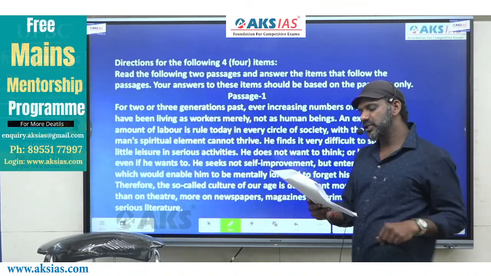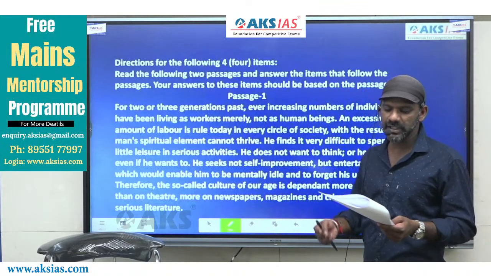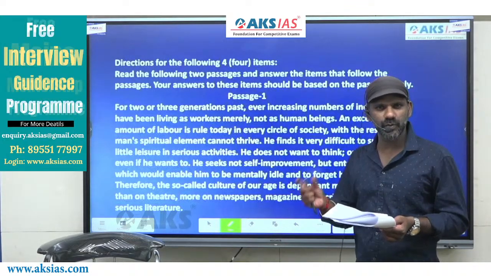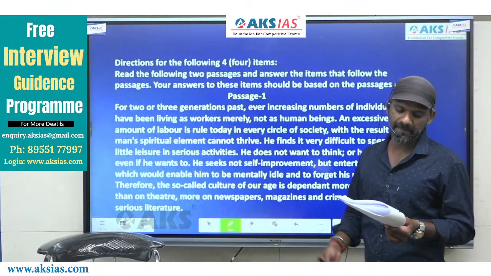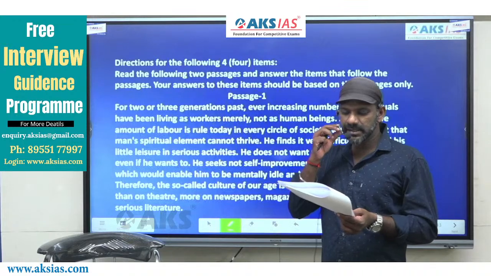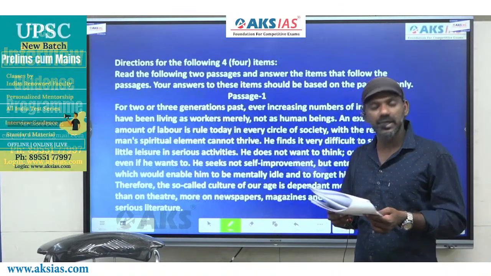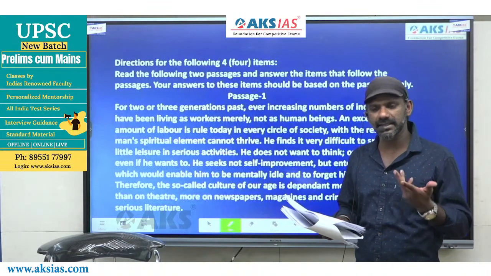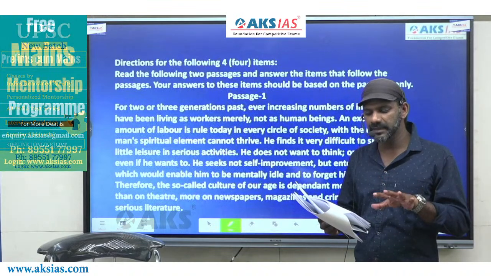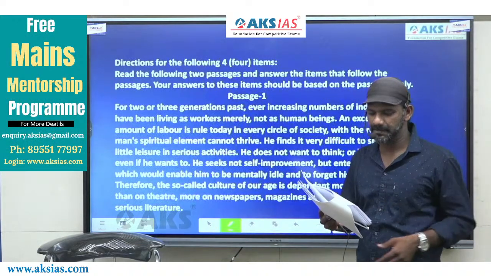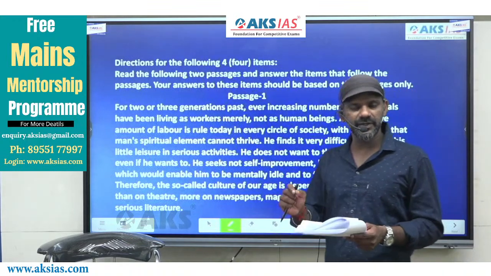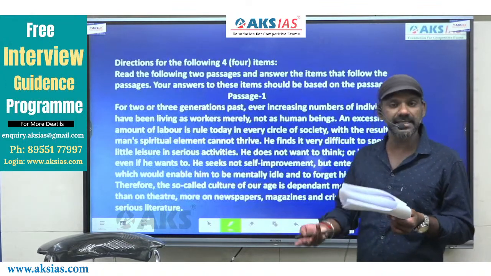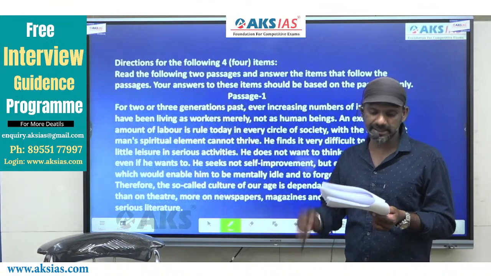For 2 or 3 generations past, ever increasing numbers of individuals have been living as workers merely, not as human beings. It means they're just living as workers, they're not living as human beings. An excessive amount of labor is ruled today in every circle of society, with the result that man's spiritual element cannot thrive. So because of this, man's spiritual element is not able to thrive. He finds it very difficult to spend his little leisure in serious activities.